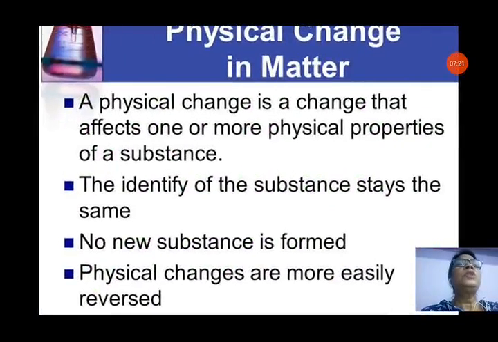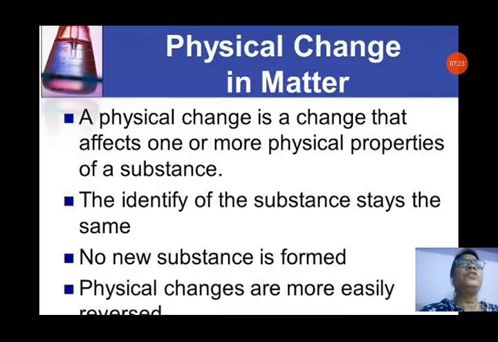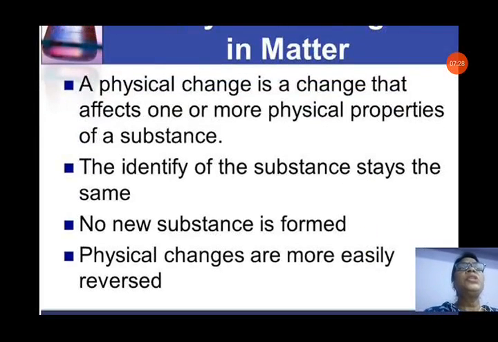Physical change in matter. Two types of changes we can see in matter, physical change and chemical change. So, what is physical change? A physical change is a change that affects one or more physical properties of a substance. The identity of the substance stays the same. No new substance is formed in a physical change. Physical changes are more easily reversed. It is reversible. That means the substance can come back to its original state.